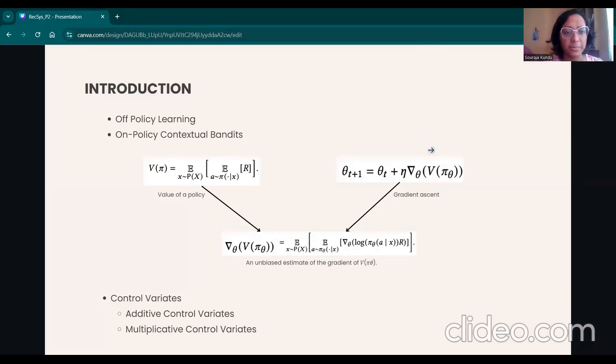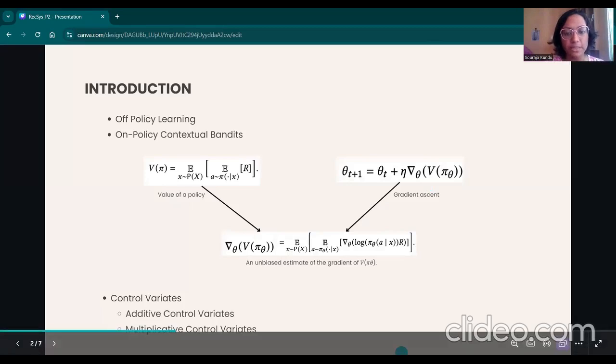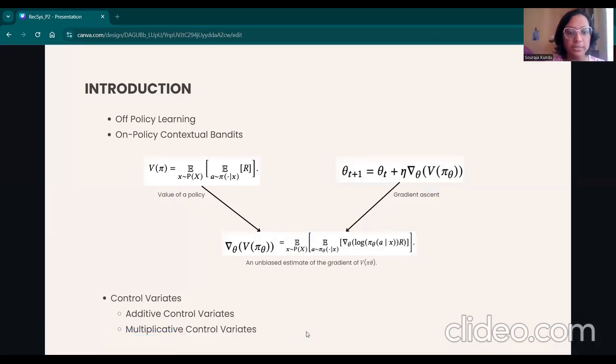Contextual bandit is a specific type of reinforcement learning problem where, given a context, the learning agent learns to take an appropriate action to optimize the immediate reward instead of considering both the immediate and future rewards. The general contextual bandit or the so-called on-policy contextual bandit problem can be modeled as learning a policy. A policy is basically a strategy or a mapping from states to actions that an agent has to follow to maximize the rewards in an environment.